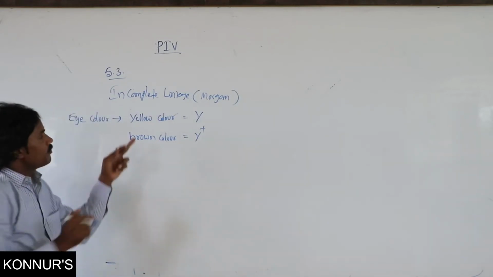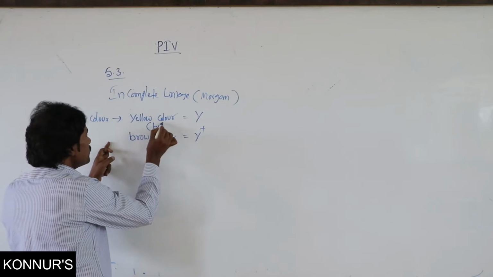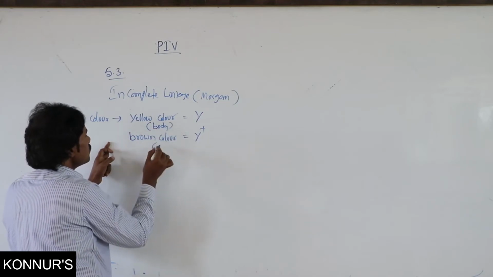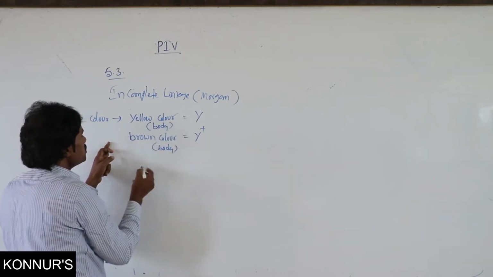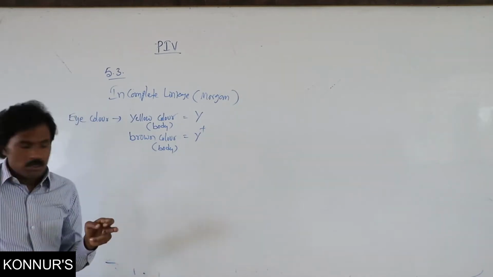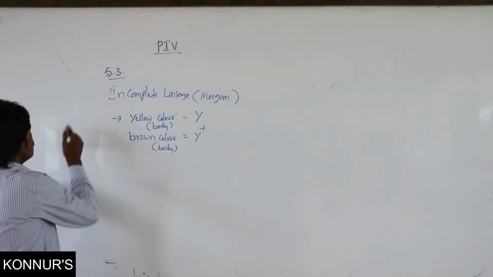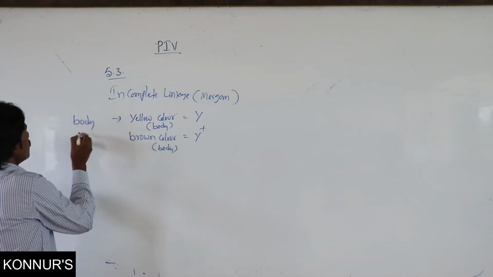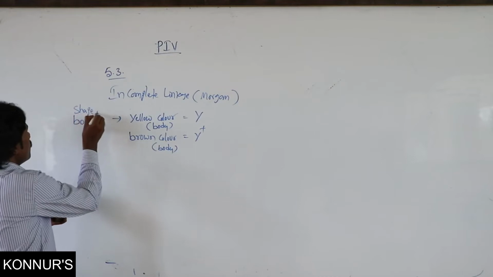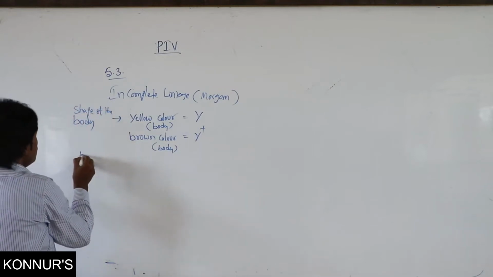That is related to the shape of the body. That body shape. Then this is the shape of the body.